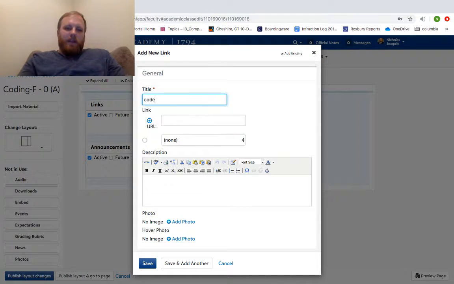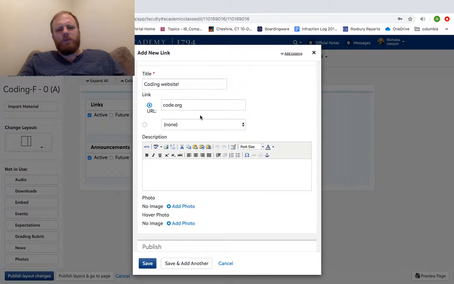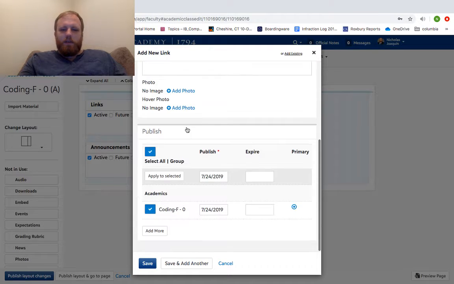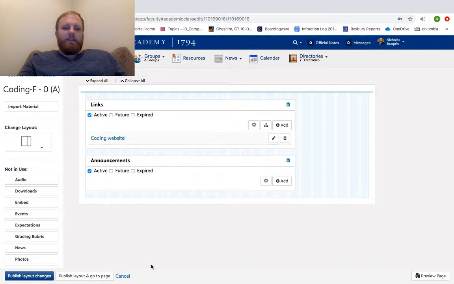Right, I might say, okay, go to code, you don't have to know too much about setting this up. URL is just whatever your website is. Scroll down, scroll down, scroll down. You don't want it to expire, all this other stuff. Don't worry about it. You just click save.